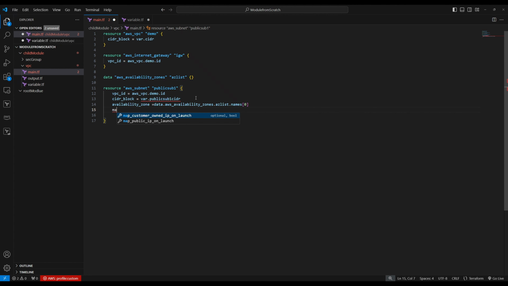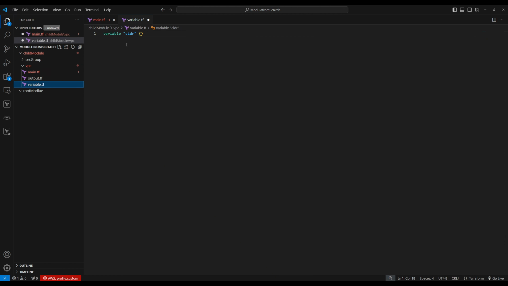Now map on launch, since this is our public subnet, we want that map public IP, right? We want the public IP for public subnet. So this is true or false, expects a boolean. So true. Okay, so that's all needed for public subnet. Which VPC is it going to? What's the CIDR block? Availability zone, we pull it dynamically from data, and then map public IP true.